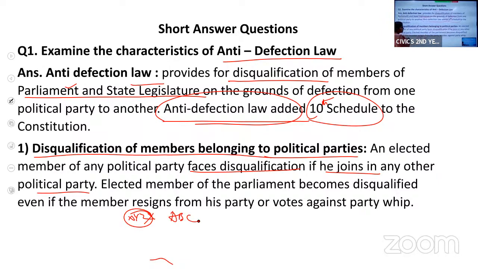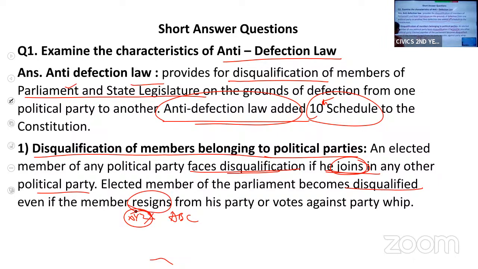So I am betraying the people who have trusted me, and I'll be disqualified. That is one condition, if he is joining some other party. The next is, an elected member of parliament will be disqualified if the member resigns from the party.